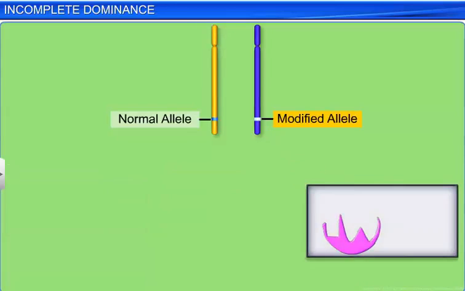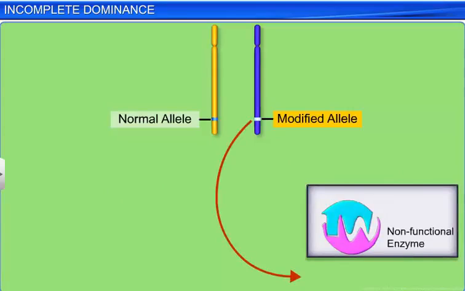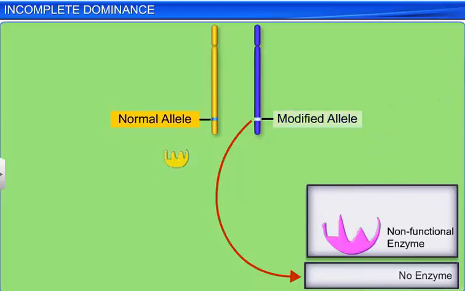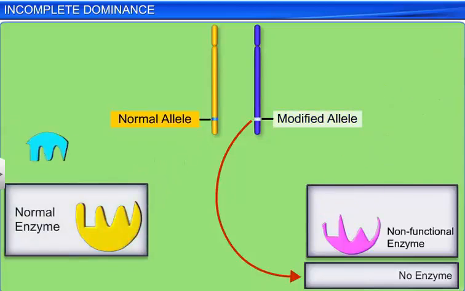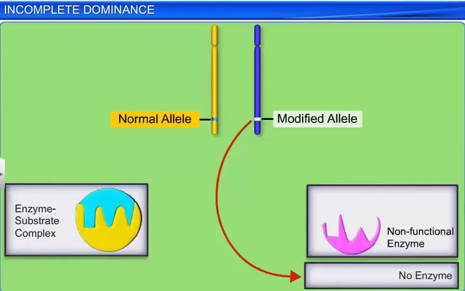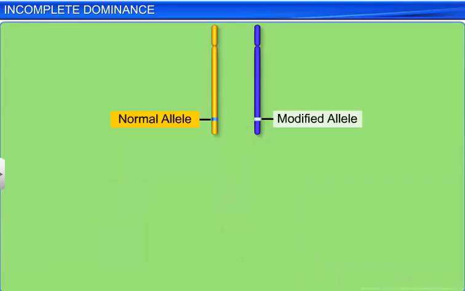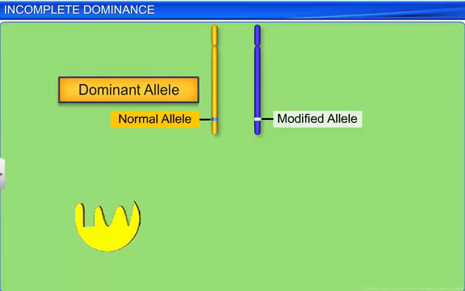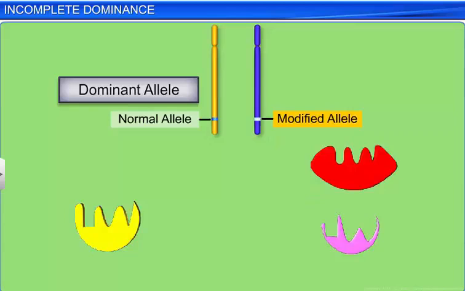However, if the modified allele produces a non-functional enzyme or no enzyme, then the phenotype is dependent on the functioning of the unmodified or the normal allele. Here, the unmodified functioning allele or the normal allele that represents the original phenotype is the dominant allele, and the modified allele is generally the recessive allele.